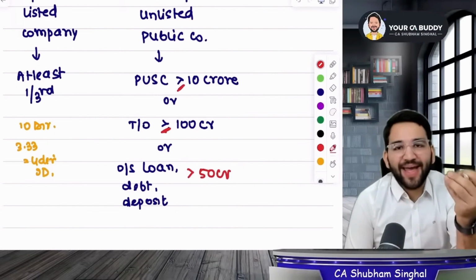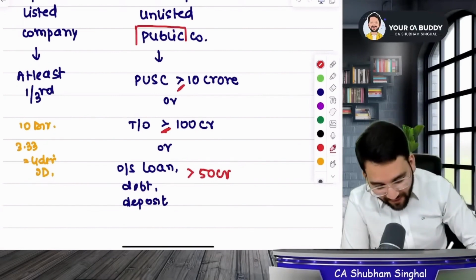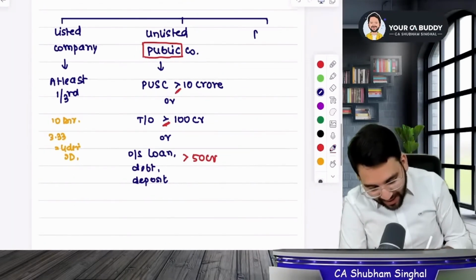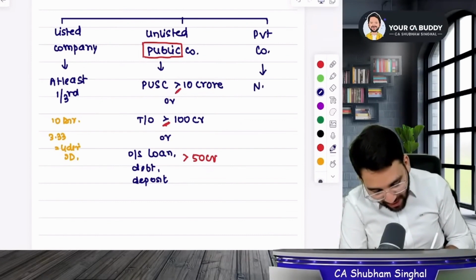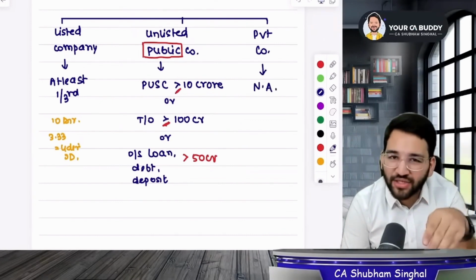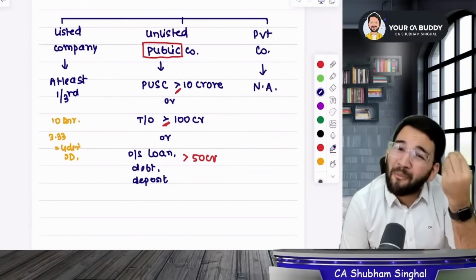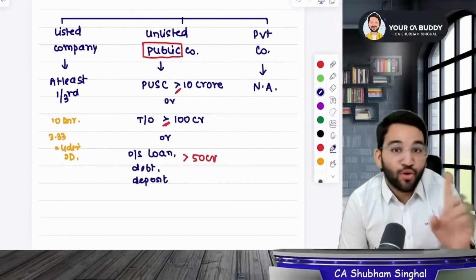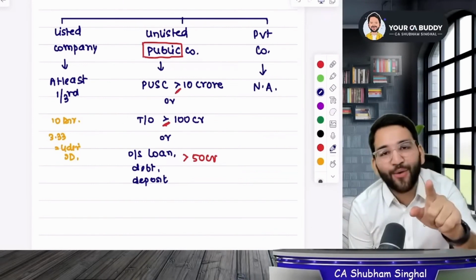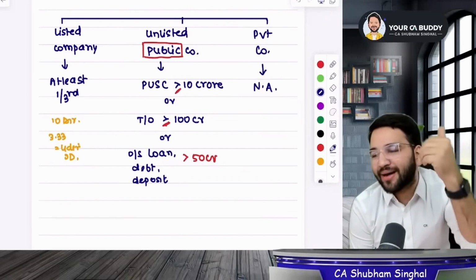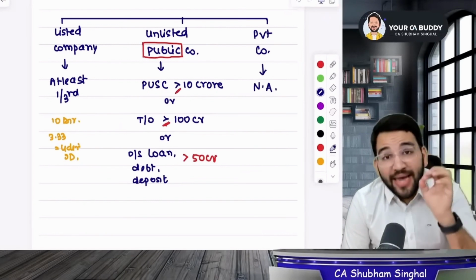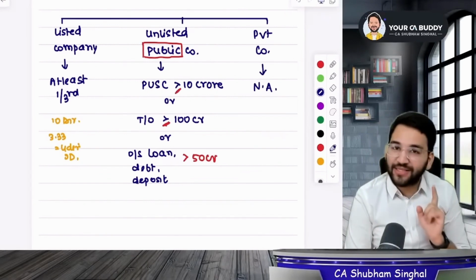If your company is an unlisted public company, then you will have this limit, but this is only for unlisted public companies. So now students, all this means that if your company is private, then this provision is not applicable to you. It means that government is saying that if it is a private company, then your shares are among each other. Public has nothing to do with it. You can do anything. Because in the case of a private company, we really don't care. So if you want to have the provision, then you can have it. If you don't want to, then don't have it. Did you understand what I am saying, students? So this is a private company's provision which is not applicable.